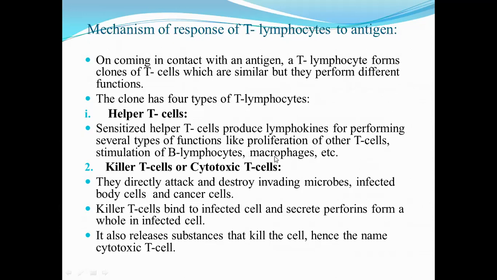B lymphocytes and macrophages. Second is killer T cells or cytotoxic T cells. They directly attack and destroy invading microbes, infected body cells and cancer cells. Killer T cells bind to infected cells and secrete perforins, which form a hole in the infected cell. It also releases substances that kill the cell, hence the name cytotoxic T cell or killer T cell.